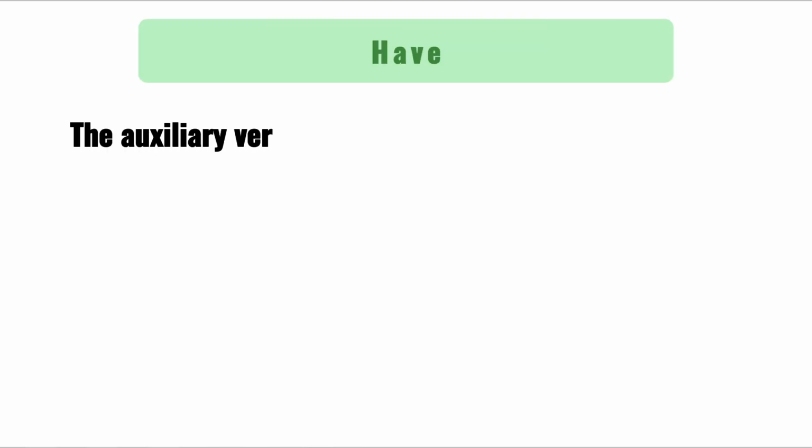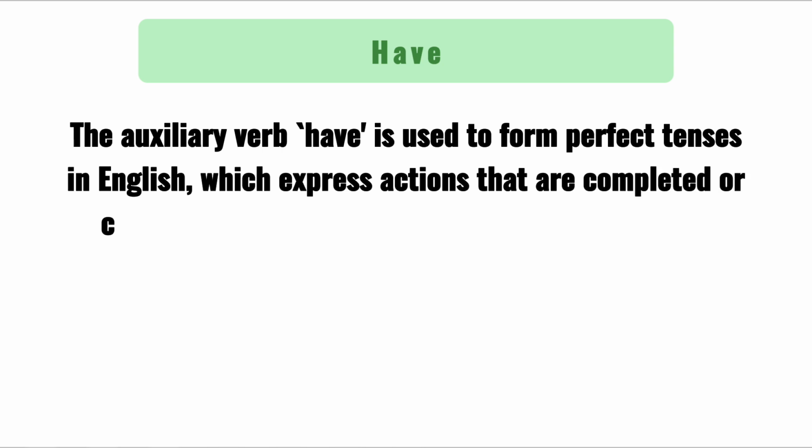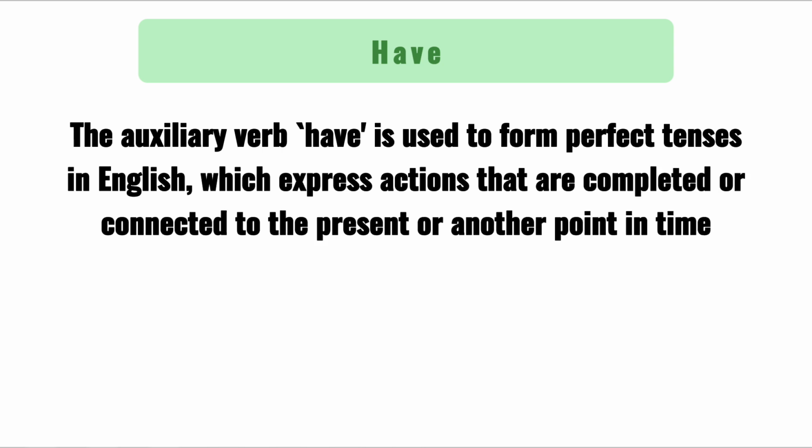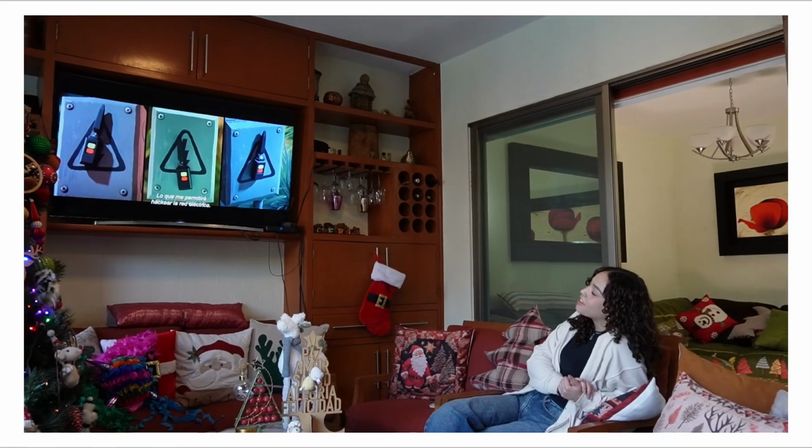The auxiliary verb have is used to form perfect tenses in English, which express actions that are completed or connected to the present or another point in time. Present form: have, has. Past form: had. Examples: I have seen that movie.